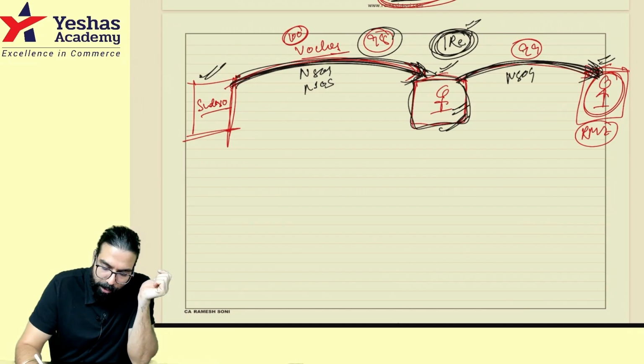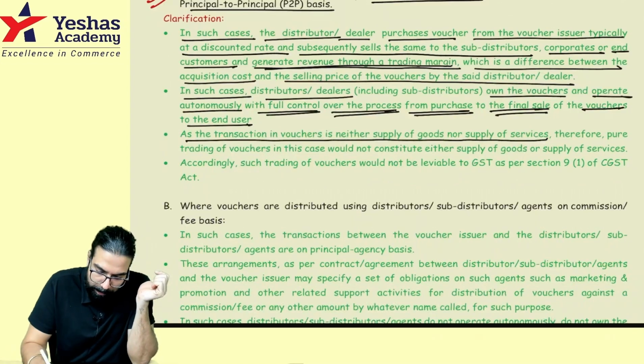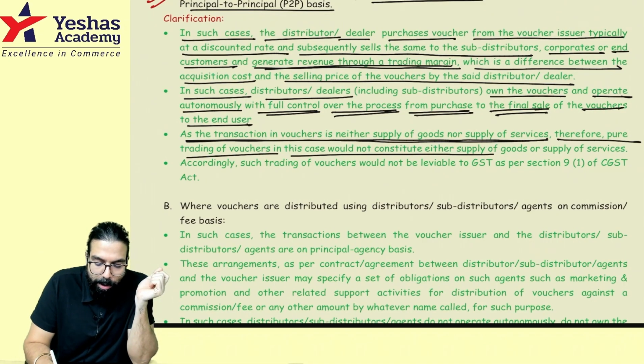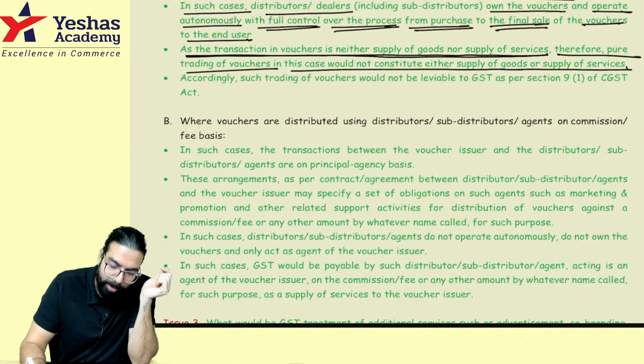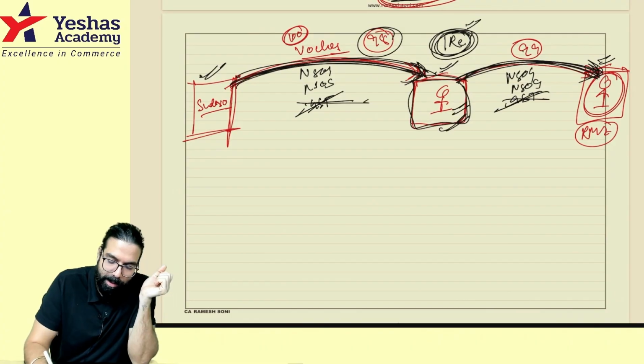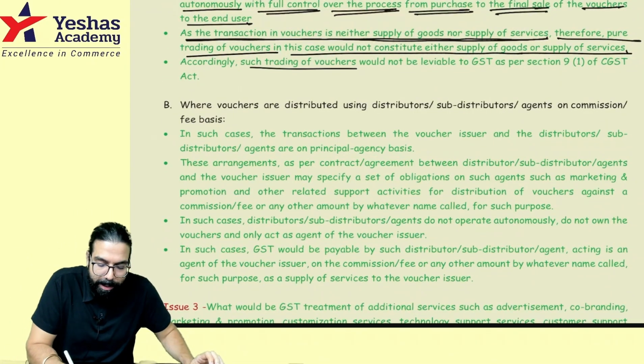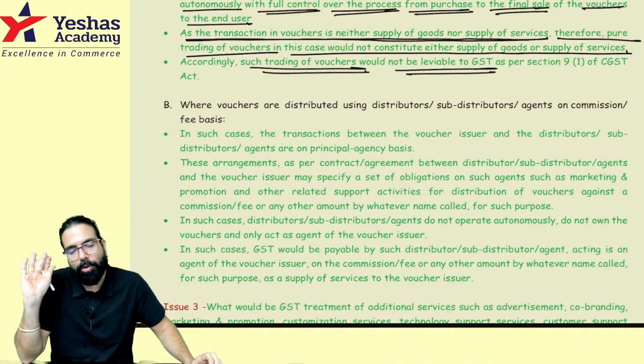Neither supply of goods nor supply of service. So on the voucher, there is no GST. Okay, sir, there is no GST over here. Then, as the transaction in voucher is neither supply of goods nor supply of service, therefore pure trading in voucher would not constitute either supply of goods or supply of service. It means there will be no GST over here on buying and selling voucher. Accordingly, trading of voucher would not be leviable to GST.